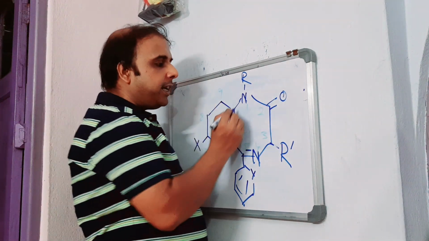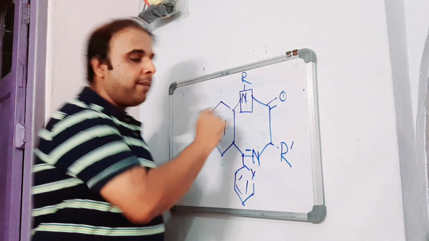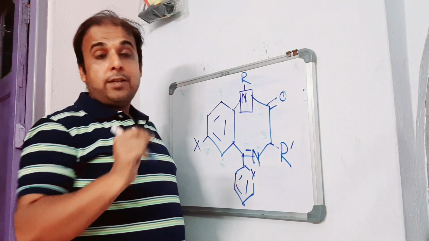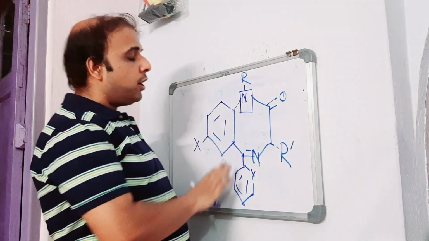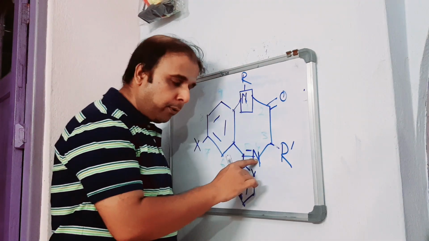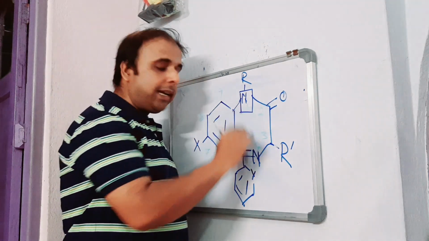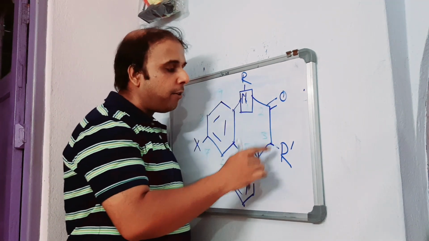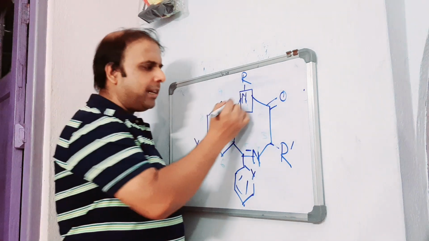Now as I have mentioned here, this is the first position, right? It should have a nitrogen, because the SAR which we are discussing is the SAR of what? 1,4-benzodiazepine. Diaza means 2 nitrogen. Epine means 7-membered heterocycle. So this is how the nomenclature stands.